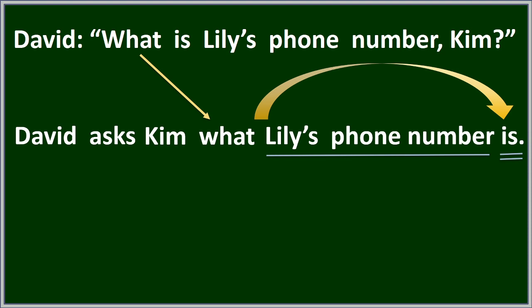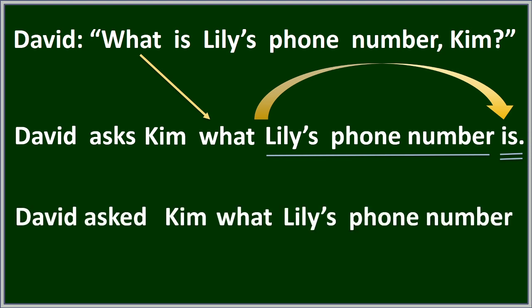Now let's report this question in the past. Here we use David asked Kim. What remains as a conjunction. Lily's phone number as a subject, no changes because we don't have lexical changes here. And the only grammar change is was. Is changes into was. Present simple changes into past simple.